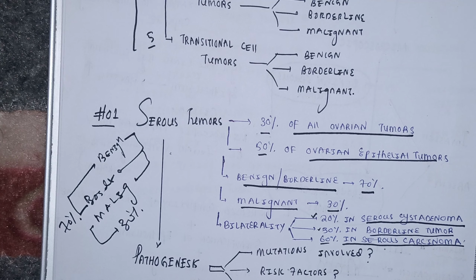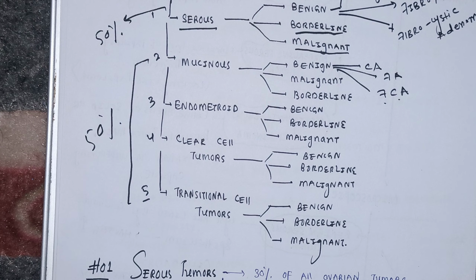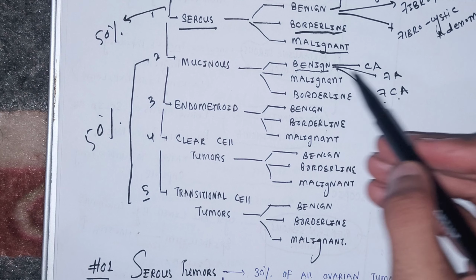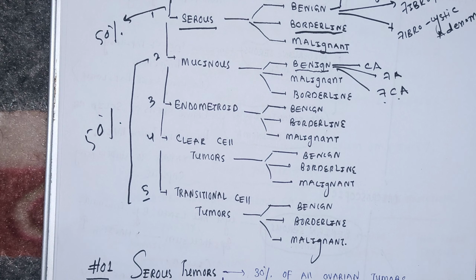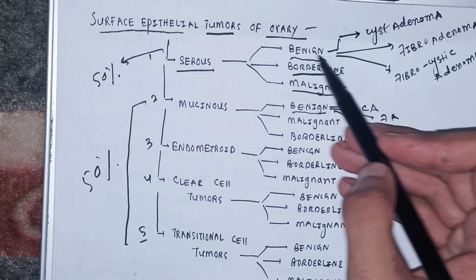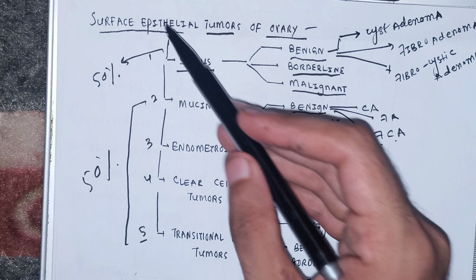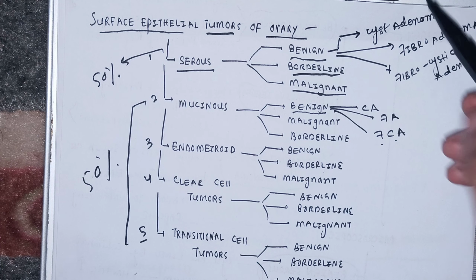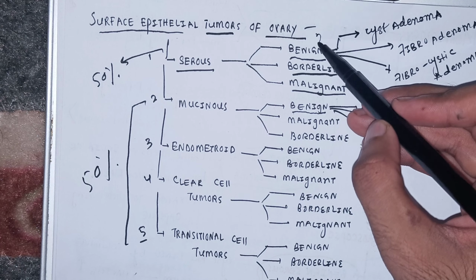If I take you a little back here, what are the chances of this benign serous surface epithelial tumor of the ovary to be bilateral? What did I tell you, beta? 20%.